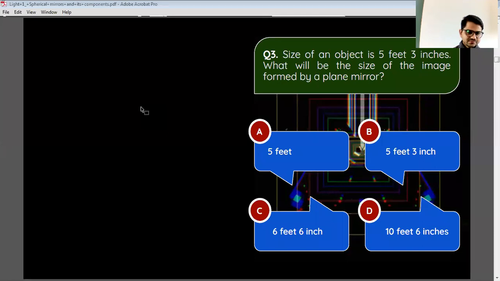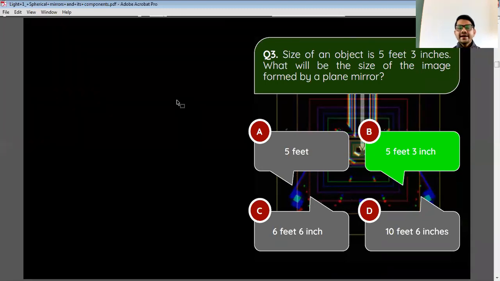Mehul, Viram, Akshat: 5 feet 3 inch. So the answer is 5 feet 3 inch because in a plane mirror there is neither convergence nor divergence, so we get the exact length of the object as the image length.